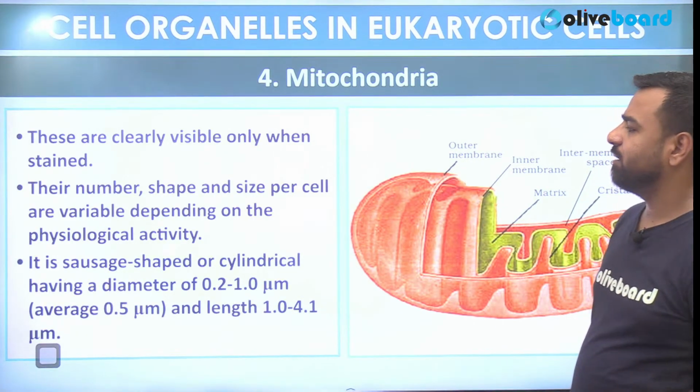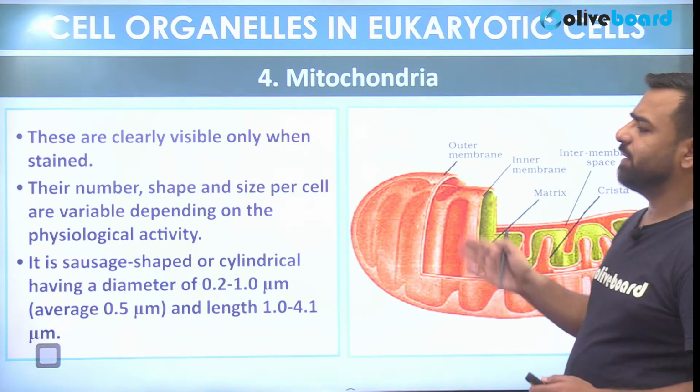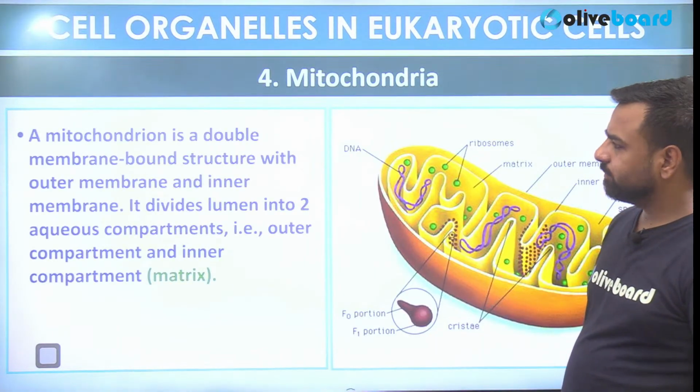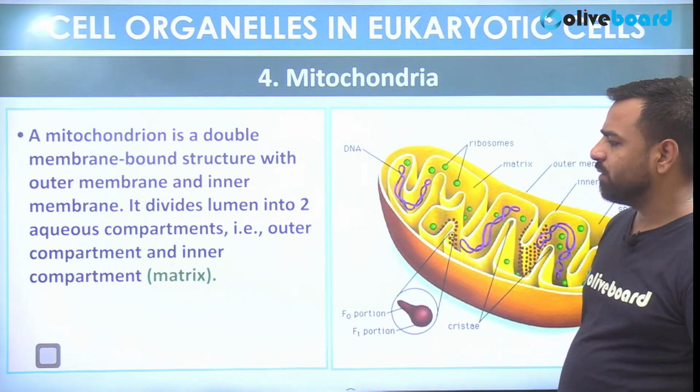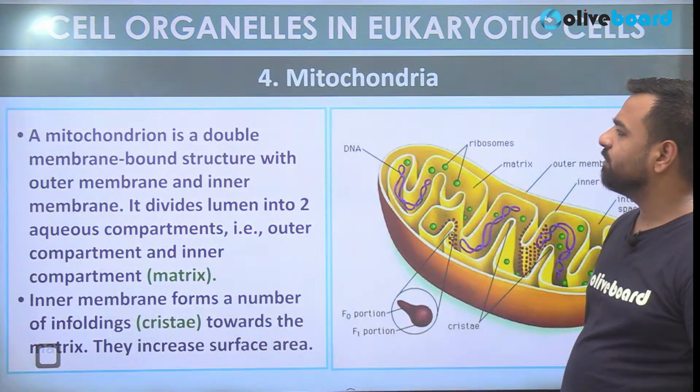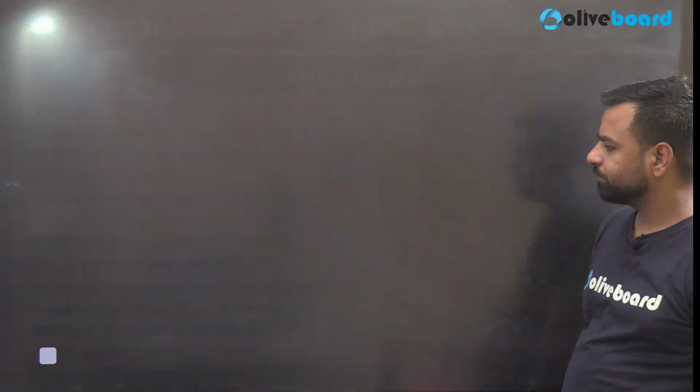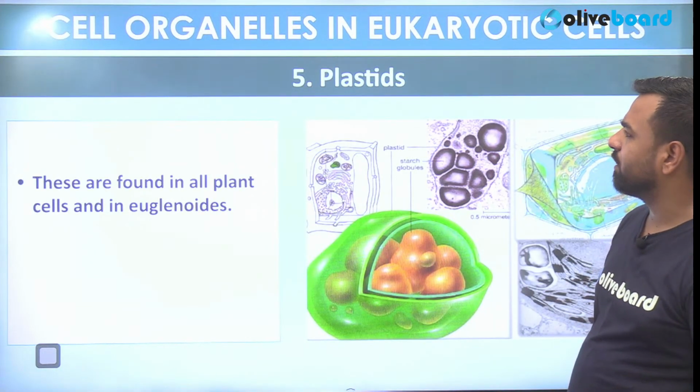Their number, shape and size per cell are variable depending on the physiological activity. Okay, so here it is a double membrane bound structure, and that's involved in the production of the energy. That's it. Proceeding further, they were also known as the powers of the cell.